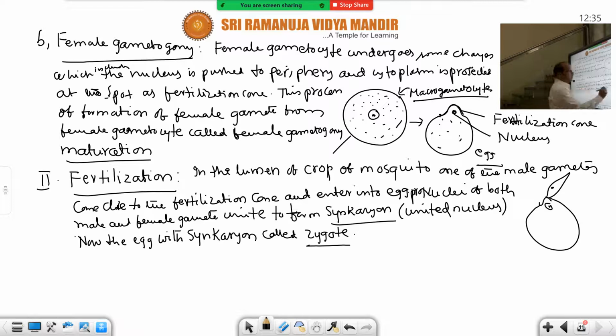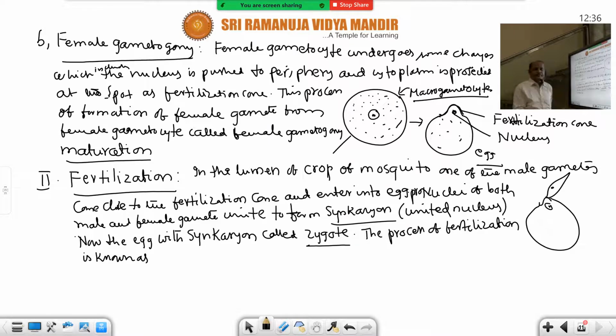The process of fertilization is called anisogamy. This should be mentioned, should not be forgotten. The process of fertilization, which occurs in the lumen of the crop of the female Anopheles mosquito, is known as anisogamy. Already I told you about sexual reproduction in protozoa: syngamy, anisogamy, isogamy, polygamy, these I have discussed. Anisogamy also should be underlined.